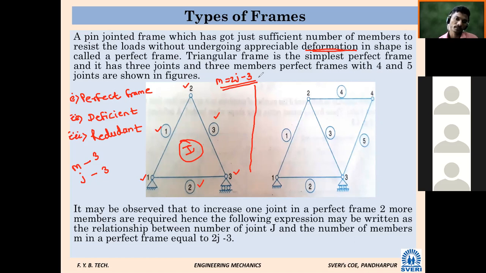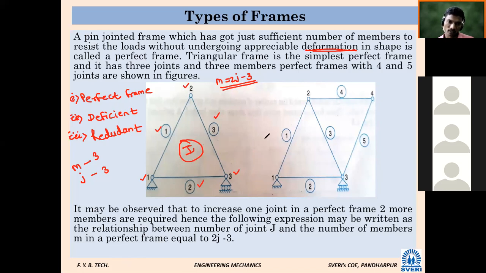And after study this equation is introduced, m is equal to 2j minus 3. What is m in this equation? Members. And what is j in this equation? Number of joints. Now if you consider the first figure, what is the value of m? 3. What is the value of j? 3. So is this equation satisfied, m is equal to 2j minus 3? Yes, sir. If it is satisfied, it is called a perfect frame. Why do we call it a perfect frame? Because whatever load comes, it will transfer it. So that is called perfect frame.